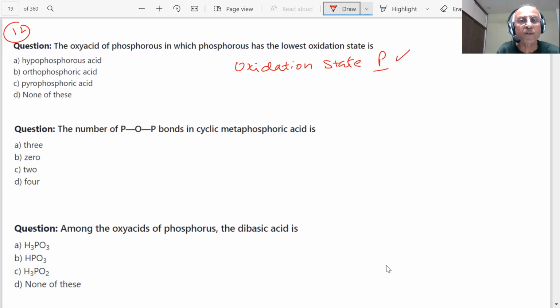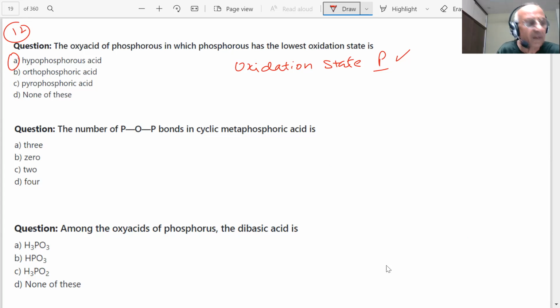Because questions could be put in many ways, students. So we should be aware of it. It should be hypophosphorus acid. A option. We have already done this a lot.